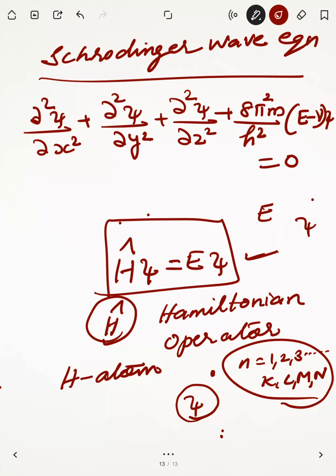It includes the dual nature of matter, it includes the uncertainty principle. We use that term orbital. What is an orbital? Orbital is the region around the nucleus where the probability of finding an electron is maximum.